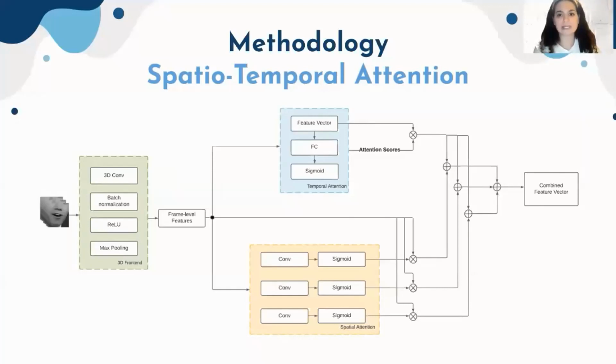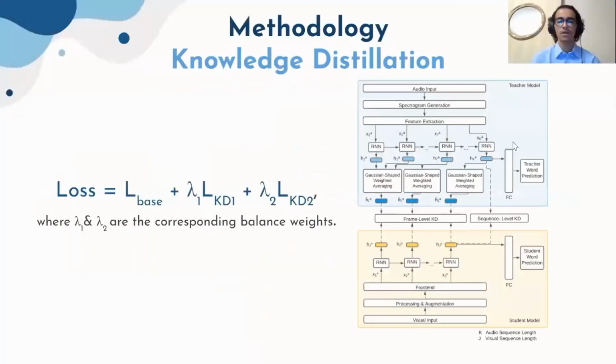And it consists of 3 convolutional layers followed by a sigmoid function. And the attention matrix output of the sigmoid function is multiplied by the frame level features to output the weighted attention feature vector from the spatial attention network. And basically, to get the final feature vector, each spatial attention layer's output is then added to the temporal attention layer's output, and then those outputs are summed together to produce the final combined attention feature vector.